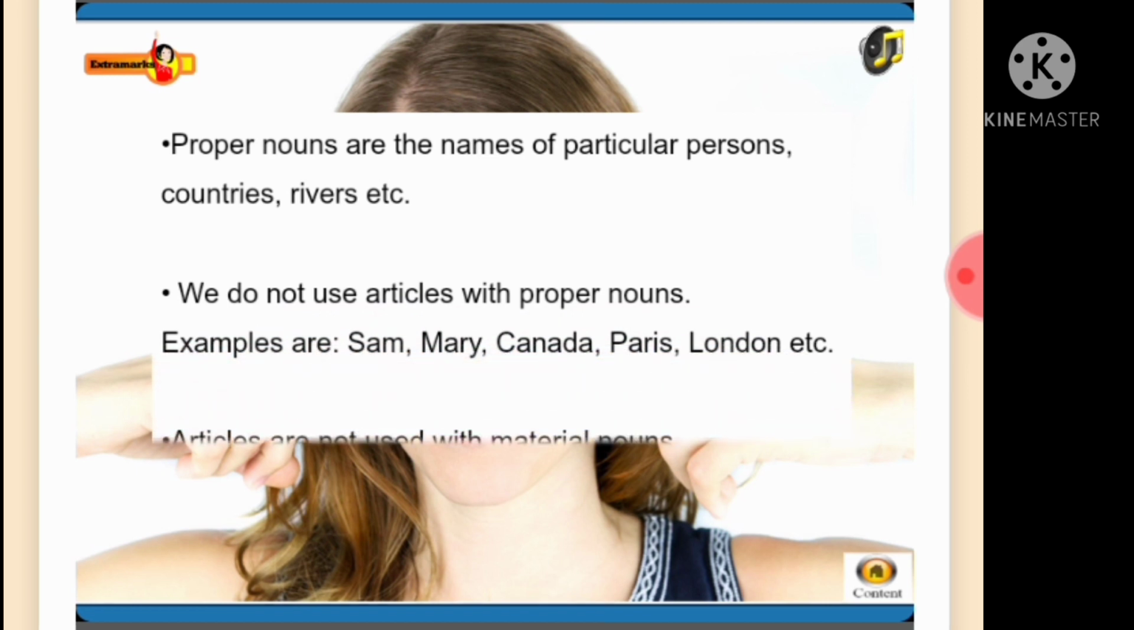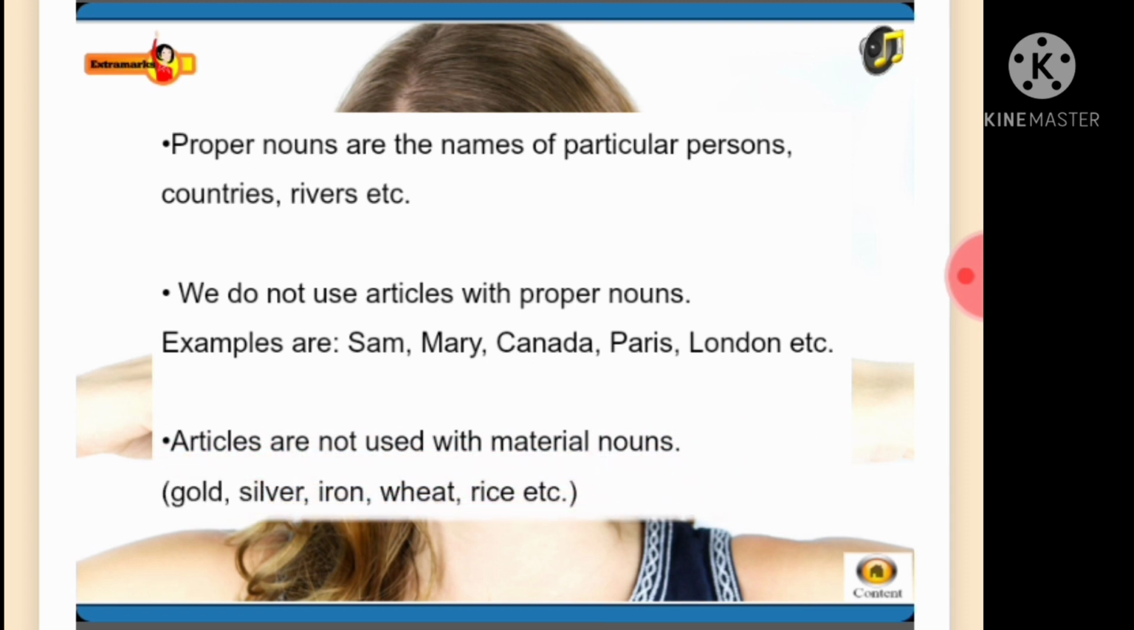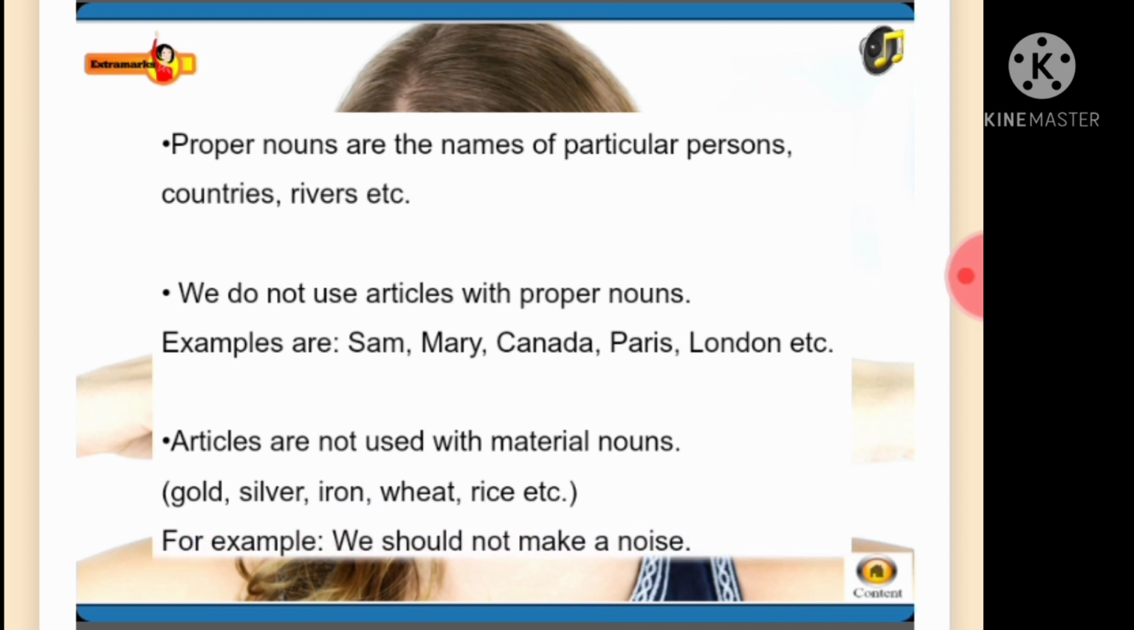Articles are not used with material nouns. Examples are gold, silver, iron, wheat, rice, etc. For example, We should not make a noise.